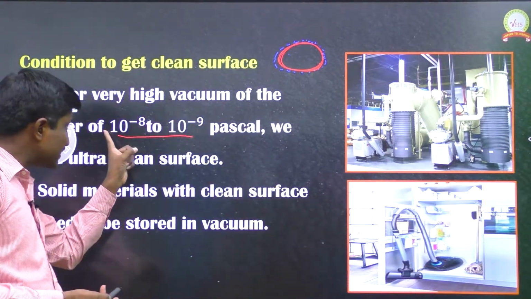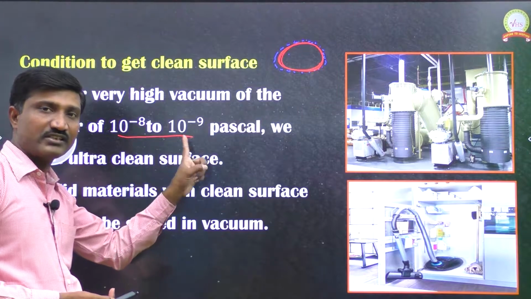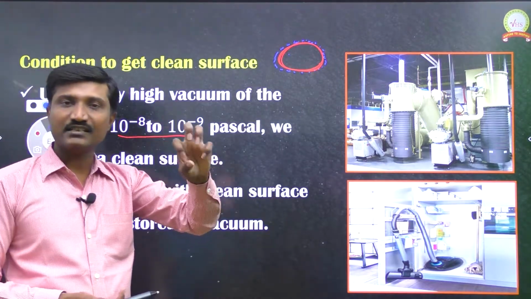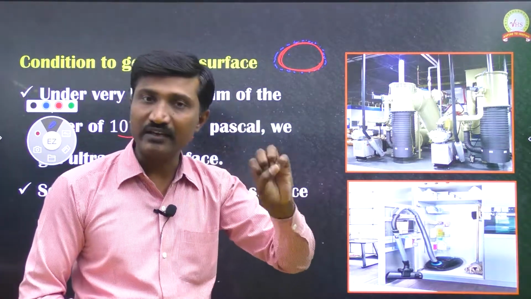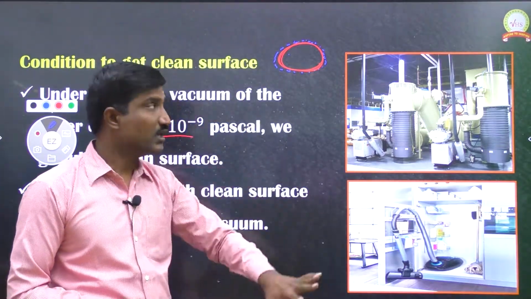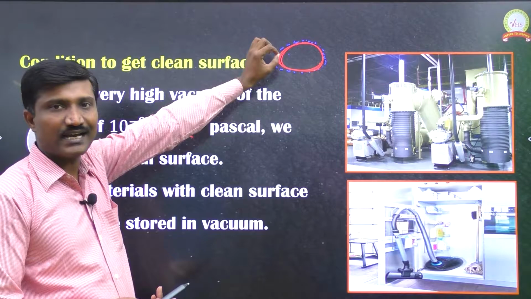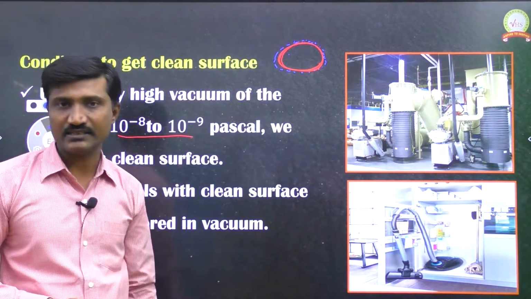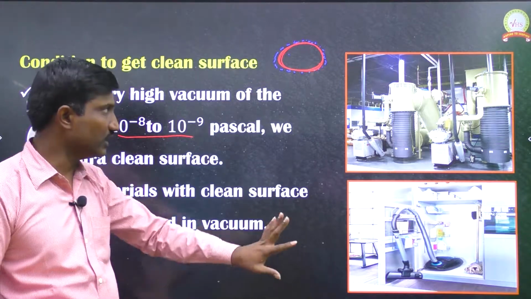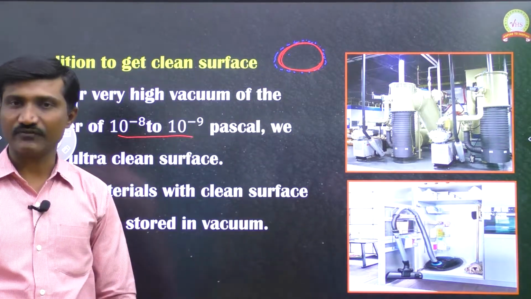So, here since the pressure value is very less, the gases present in the environment of the vacuum are very less, so only a little fraction of the gases occupy the surface. So, the remaining surface is clean. Okay, so that we can get a clean surface.